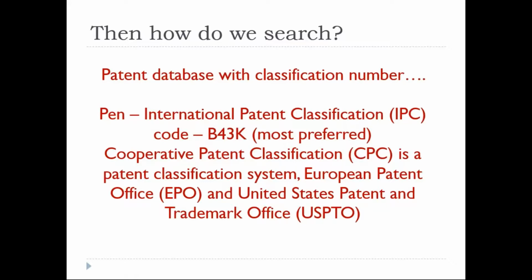So this is the thing which we need to understand. The importance of classification number. What is the meaning of that? Why do we need a classification number? These are all the questions that occur, right? So why are all these important? For example, if we have only keywords, there may always be some variants.